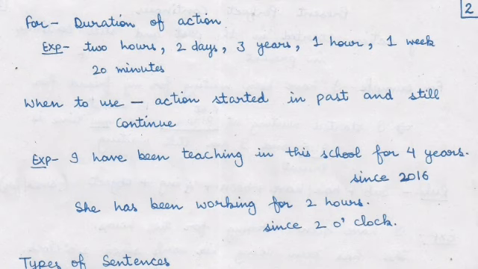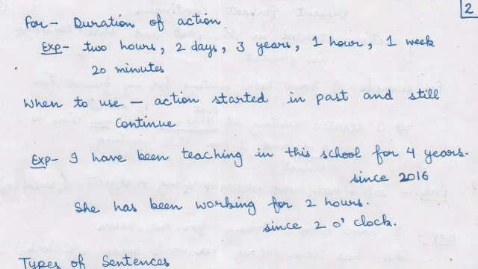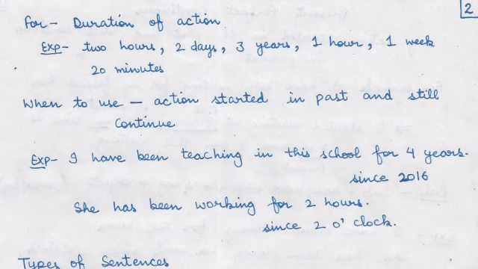For example, I have been teaching in this school for 4 years. Now 4 years is a time duration. That's why I use for. Now if I say I have been teaching in this school since 2016, now 2016 is the exact starting point of the work. That's why I used since.